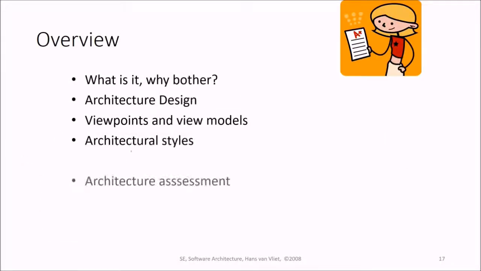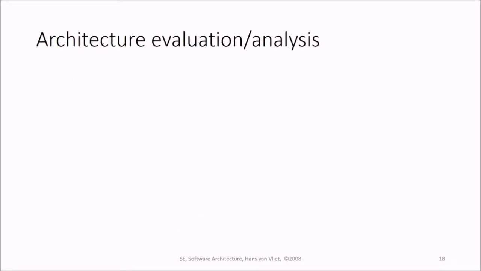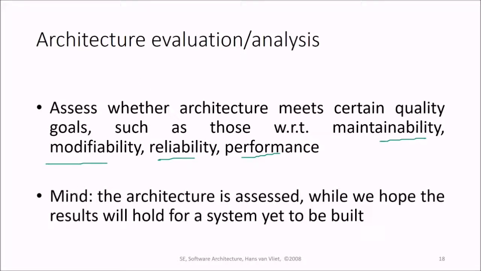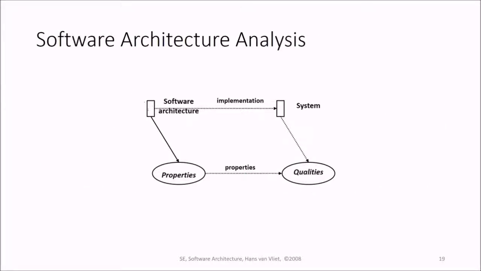So let us now come to architecture assessment. How will architecture assessment evaluation be done? We need to assess whether the architecture meets certain quality goals, such as those with respect to maintainability, modifiability, reliability, and performance. We need to see that the architecture is assessed, while we hope that the result will hold for the system yet to be built. This is software architecture analysis.